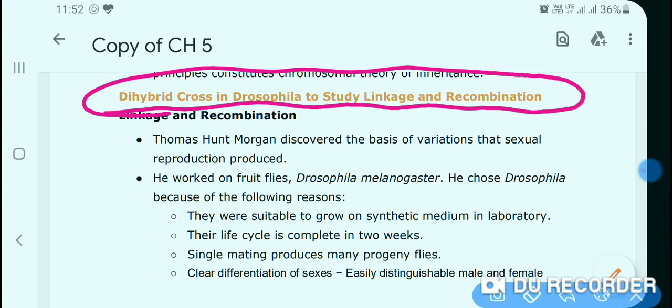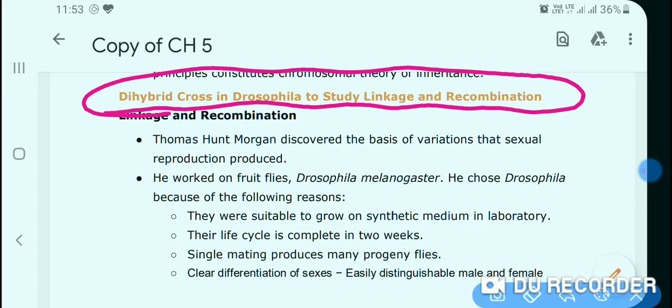This question is frequently asked in the CBSE board exam. Who is the father of experimental genetics? So students, T.H. Morgan is known as the father of experimental genetics. He also performed a dihybrid cross, but he performed this dihybrid cross on the fruit fly.